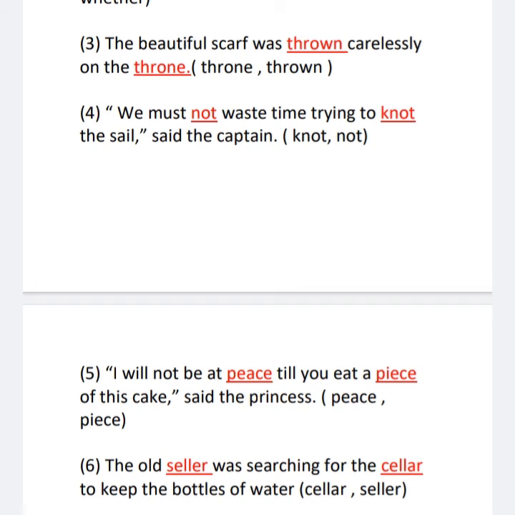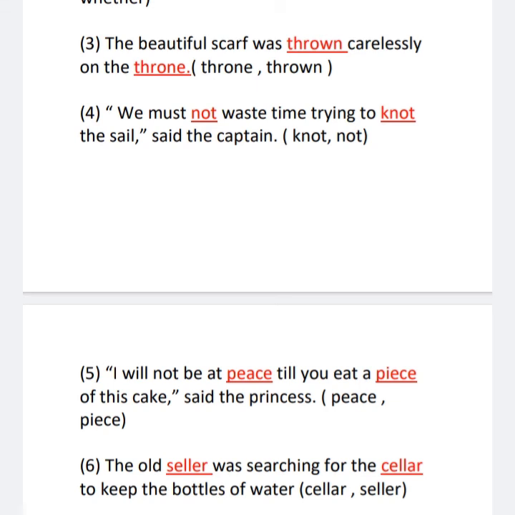Fourth one, we must not waste time trying to knot the sail, said the captain. Now here both the sounds are the same, but the meanings are different. Fifth one, I will not be at peace till you eat a piece of this cake, said the princess.